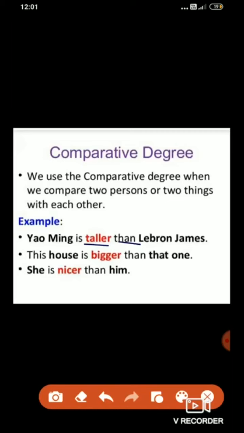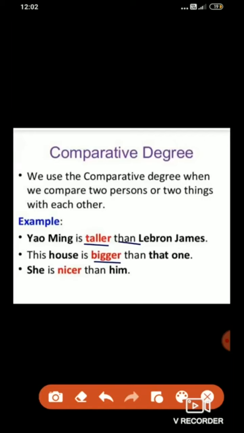So here also there is comparison between two objects, between two houses. Big, bigger. What is the adjective here? Bigger. And after the adjective bigger, we used than.